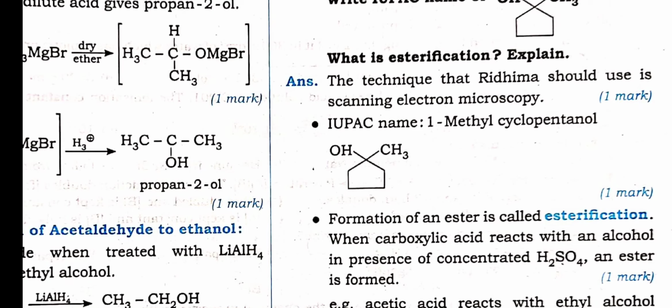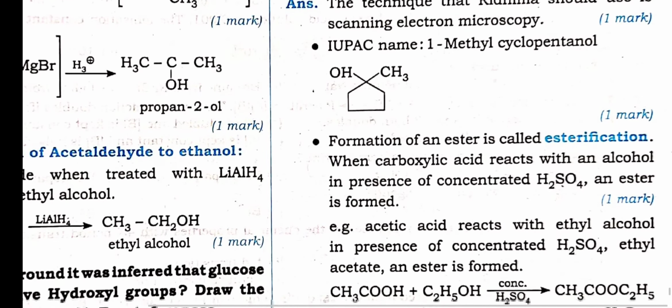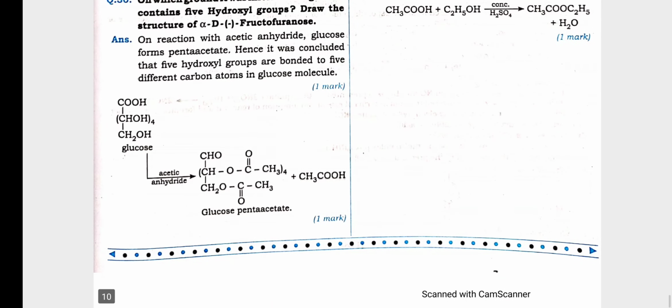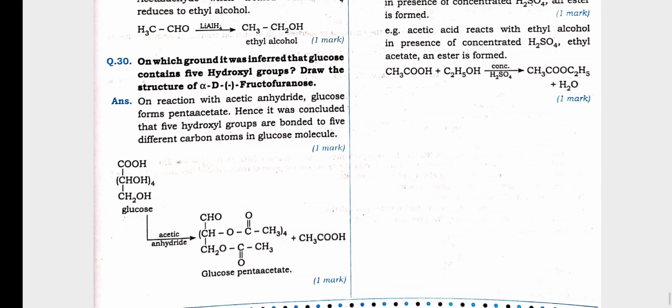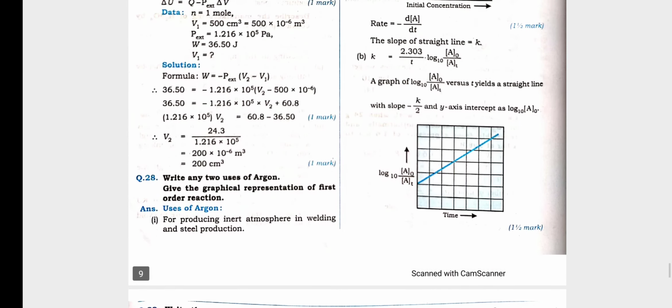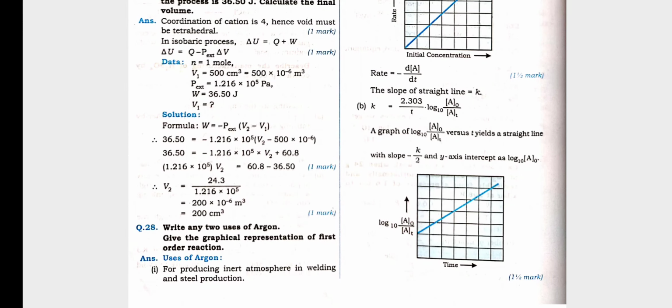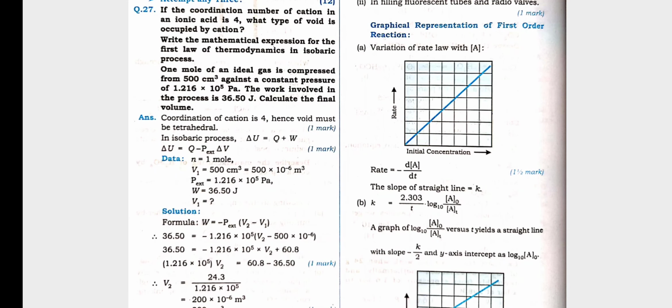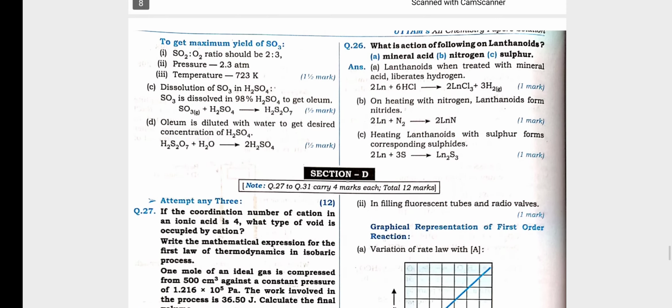And the IUPAC name of this compound is 1-methylcyclopentanol. Esterification reaction. In this way we have done with the third paper also. You can go through it very nicely, practice it, or you can learn by heart some organic and inorganic questions also from this paper. So at least you will be able to know such type of question when they ask in the exam, or you can write it in the exam also. Thank you.